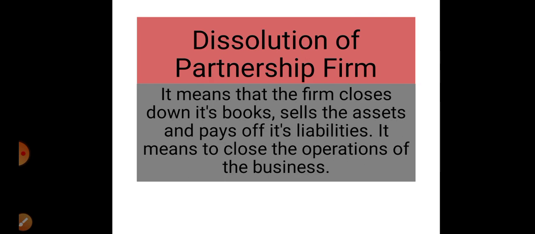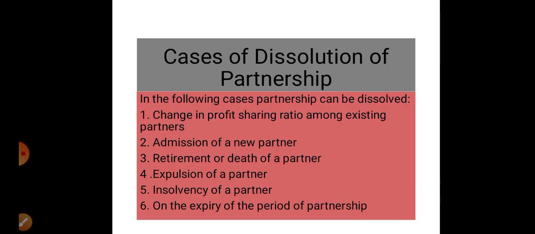Next, dissolution of partnership firm. Dissolution of partnership firm means that the firm closes down its business, closes down its books, sells the assets and pays off its liabilities. It means to close the operations of the business. This is the perfect term that we are using in this chapter: in the dissolution of a firm, the firm will close down its business completely. There will be no operations further.